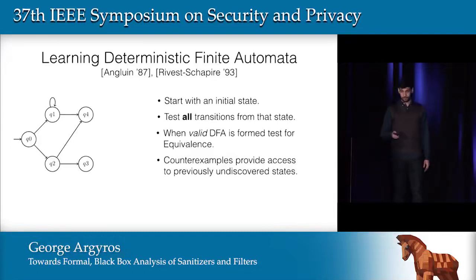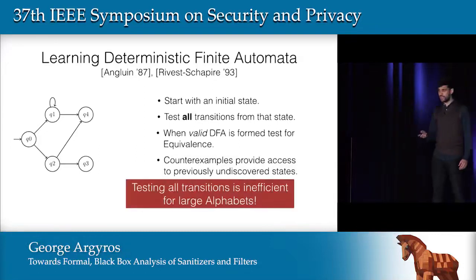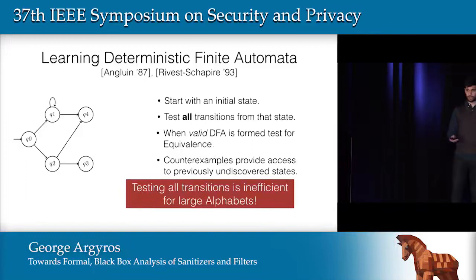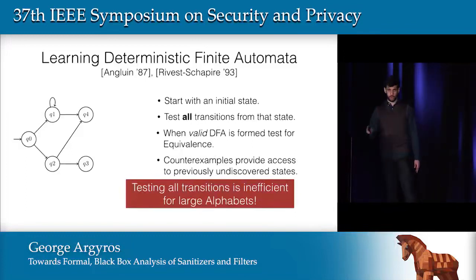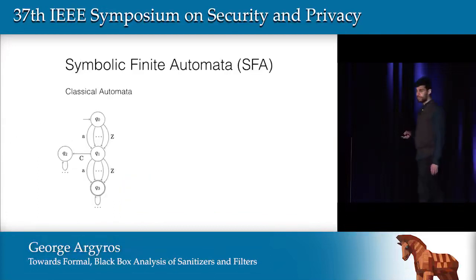Now, notice that since we check all transitions from each state, this is really inefficient to do for large alphabets, if we have a large number of symbols. And regular expressions usually have a very large number of symbols. They could range across the whole Unicode set. So we want something that works with large alphabets. And to do that, we examined what is called symbolic finite state automata, or SFA for short.